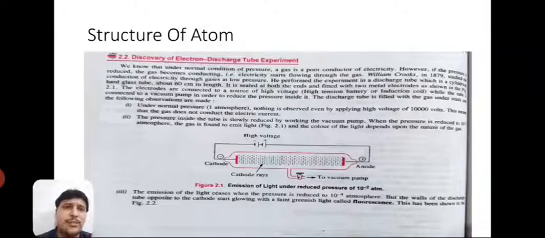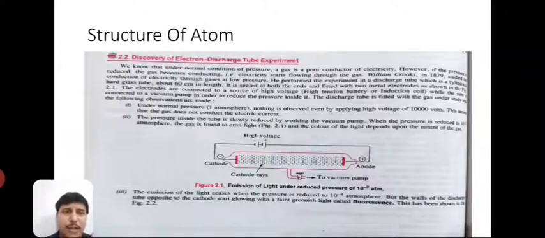The second observation is, the pressure inside the tube is slowly reduced by working the vacuum pump. When the pressure is reduced to 10 power minus 2 atmosphere, the gas is found to emit light, and the color of light depends upon the nature of the gas.